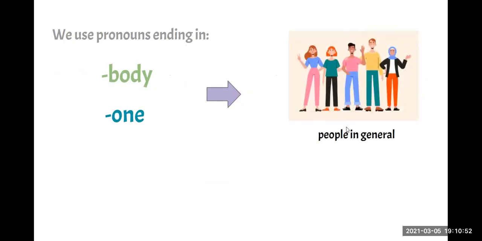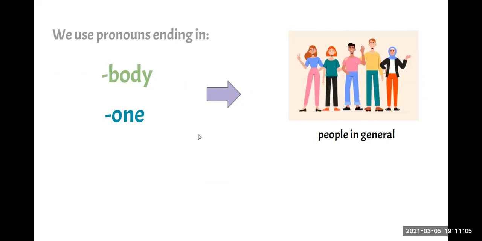We use pronouns ending in body and one. When do we use these kind of pronouns? With body and one, to talk about people, right? To talk about people in general. So when the pronoun finishes in body or one, we are talking about people in general, okay?